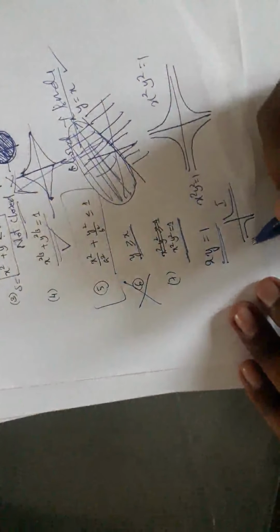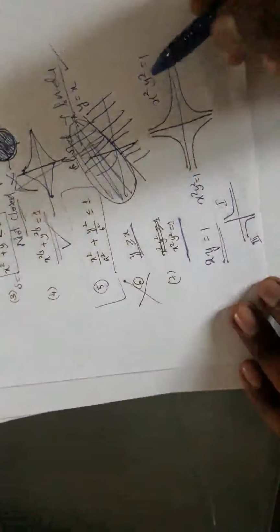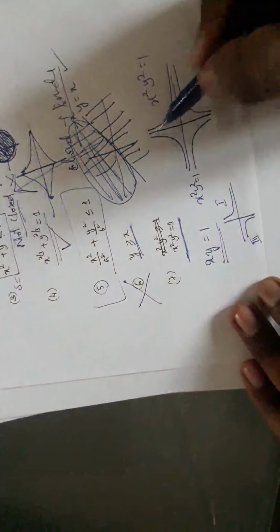What is xy equals to 1? xy equals to 1 we already discussed. So this will be xy equals to 1. You will have it in the first quadrant as well as in the third quadrant. For x cube y cube equals to 1, same, in the first quadrant and in the third quadrant. Whereas for x square y square equals to 1, you will have it in all the quadrants.